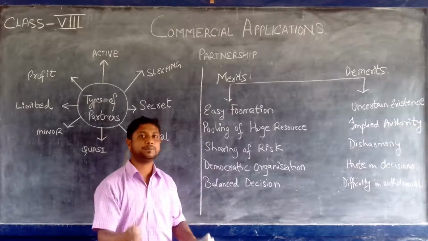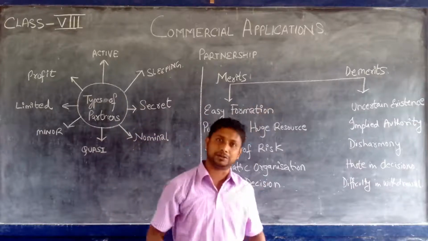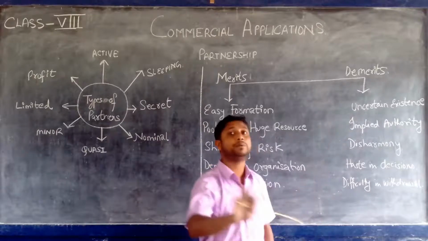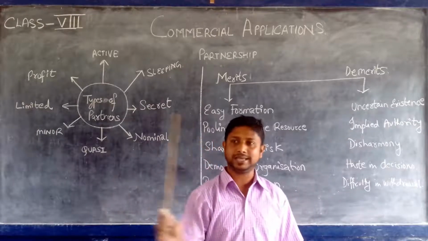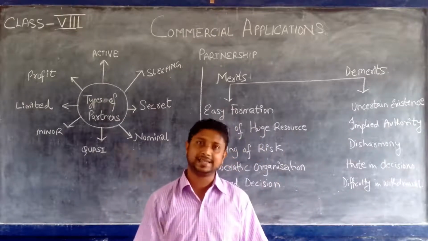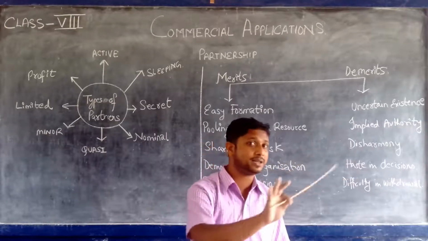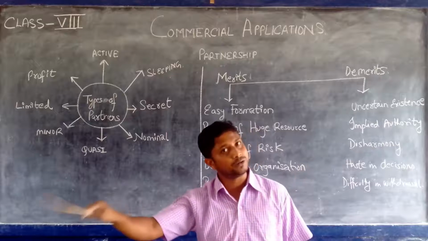Say, for example, A, B and C are partners. I will explain this point with the help of an example. Suppose there are three partners, A, B and C. A takes a loan. B and C are partners with A, but B and C don't have any loan. The loan is taken only by A.